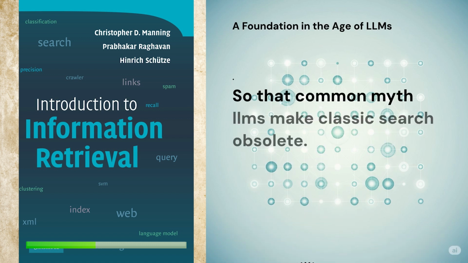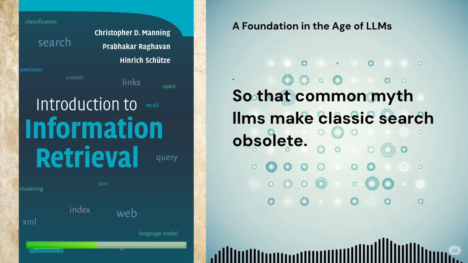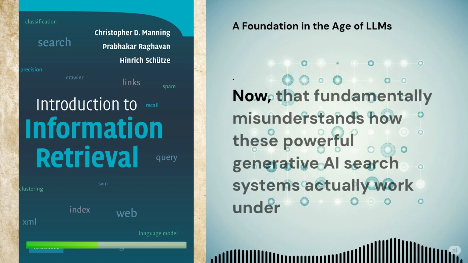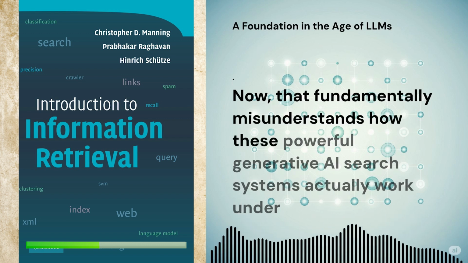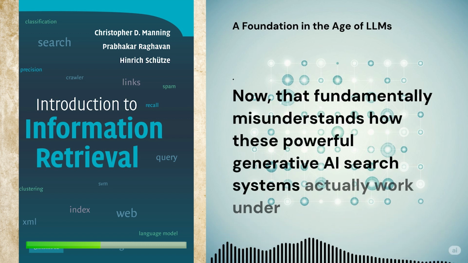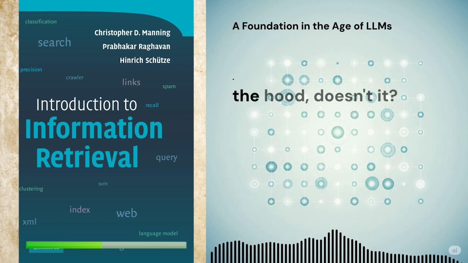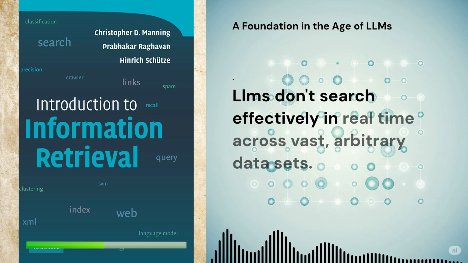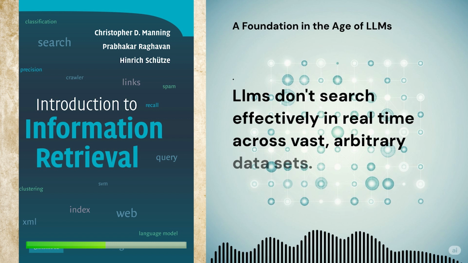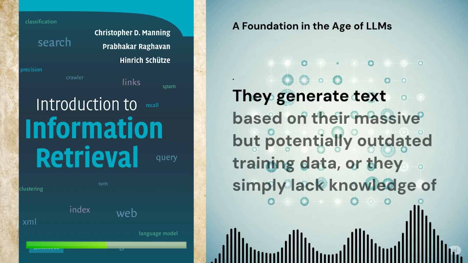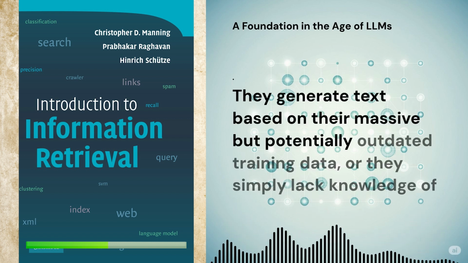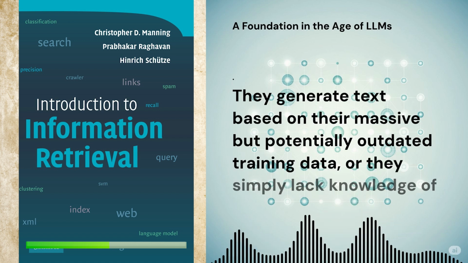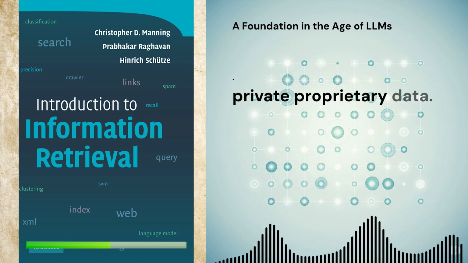So that common myth, LLMs make classic search obsolete, you can just talk to the data now, that fundamentally misunderstands how these powerful generative AI search systems actually work under the hood, doesn't it? It completely misunderstands it. LLMs don't search effectively in real time across vast, arbitrary data sets. They generate text based on their massive but potentially outdated training data, or they simply lack knowledge of private, proprietary data.